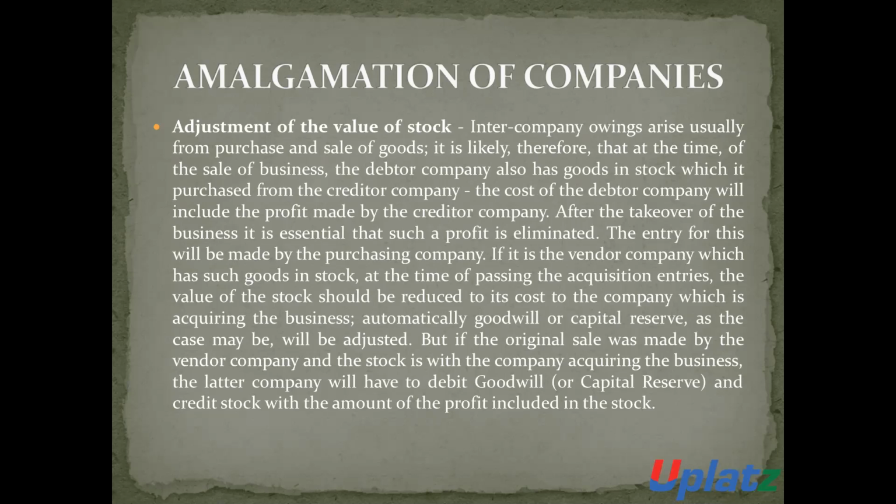It is likely, therefore, that at the time of the sale of business, the debtors company also has goods in stock which are purchased from the creditors company.